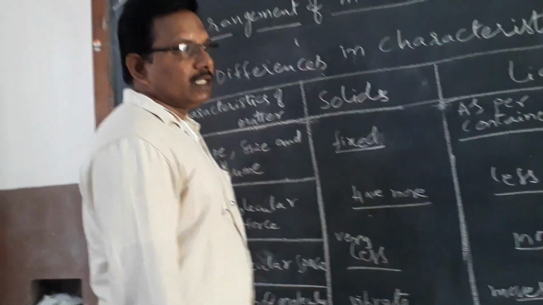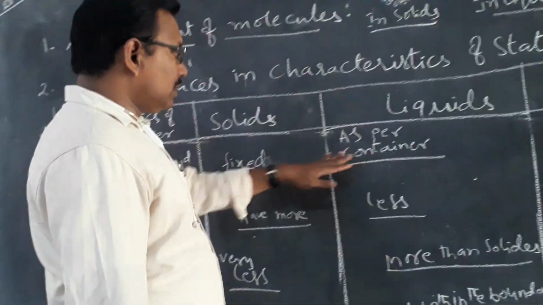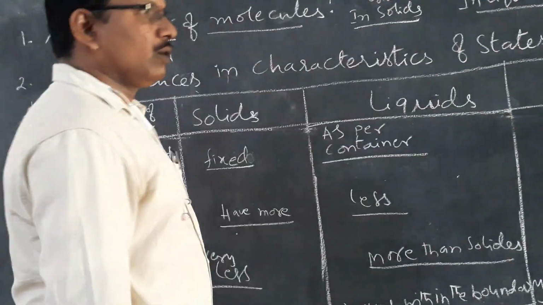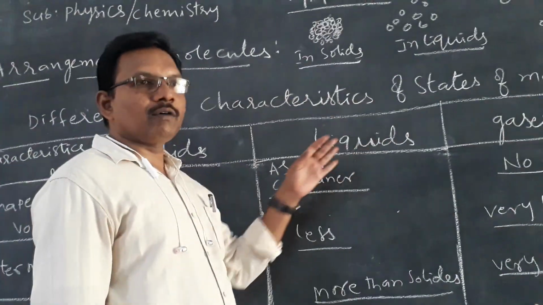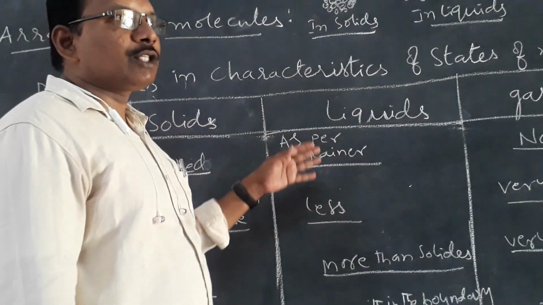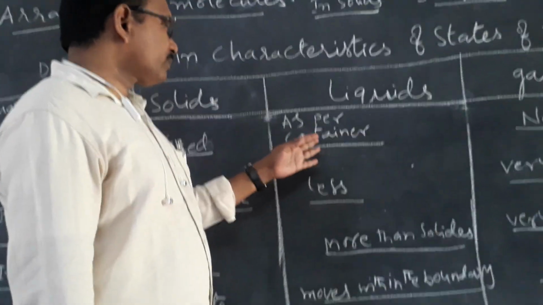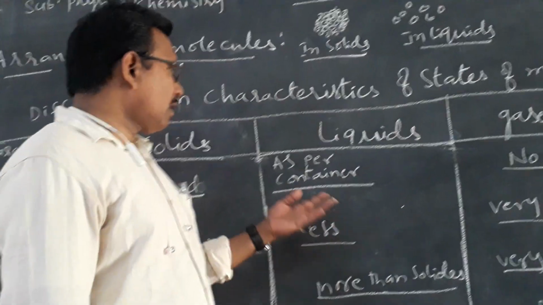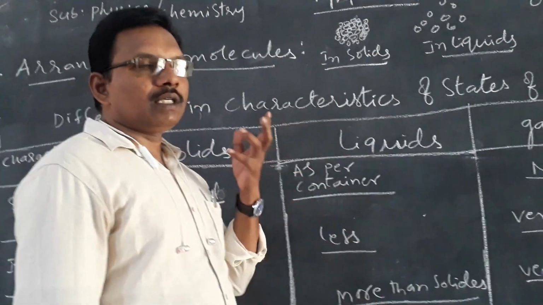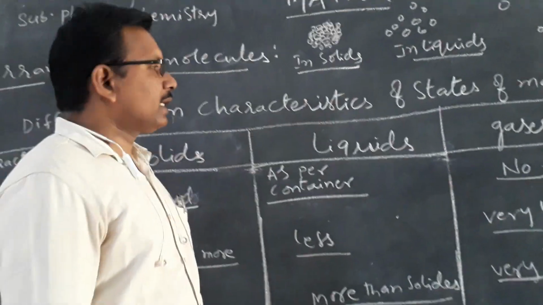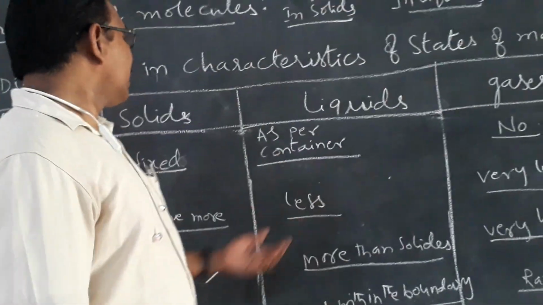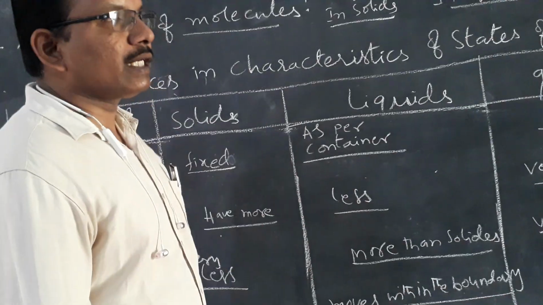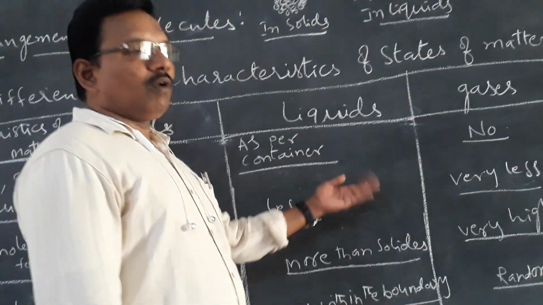Next, if you take liquids, there is no shape for liquids, no size, and no particular volume. You see that liquids gain shape, size and volume as per the container. When you pour the liquid in the container, the liquid gains the shape of the container, and also its size, and the volume is equal to the volume of the container. So the liquid's shape, size and volume depend on the container.